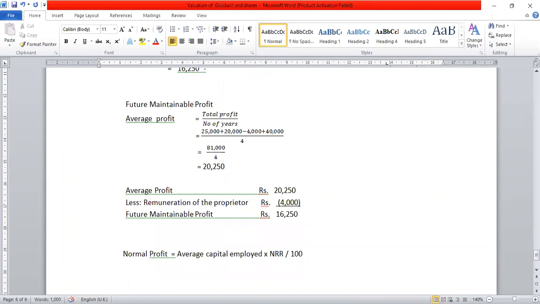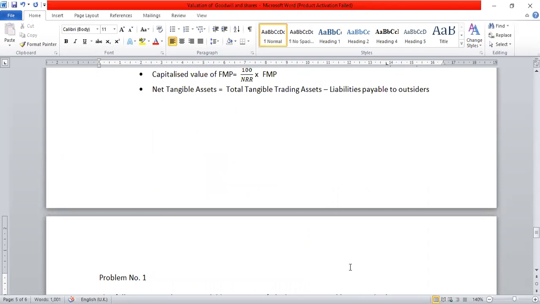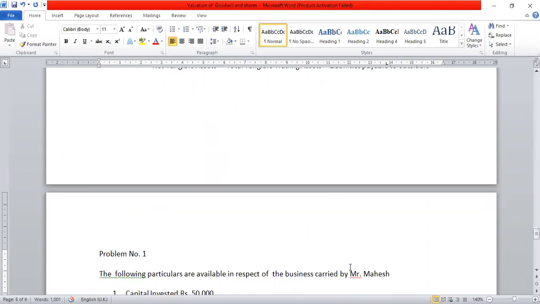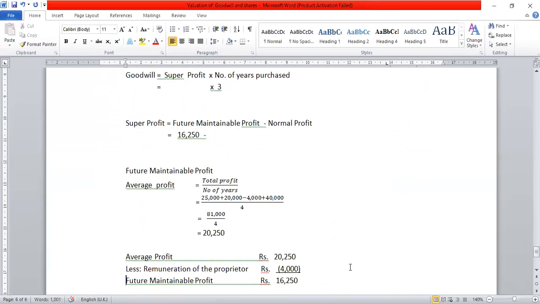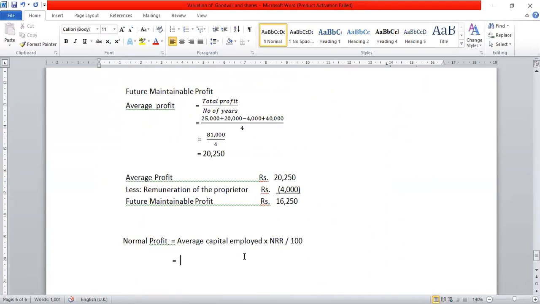Both mean the same, don't get confused. So capital employed is given. Yes, capital employed is given. How much? Capital investment 1 lakh or 50,000? Check in your problem. 50,000, capital employed. Correct. So average capital employed is 50,000. What is the rate of NRR given in the problem? Rate of NRR given in the problem is 10%.